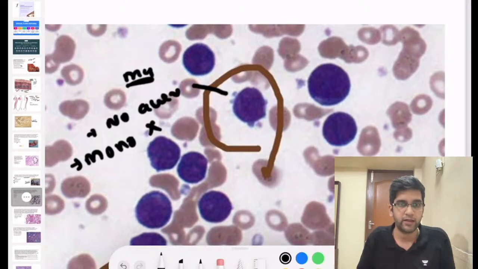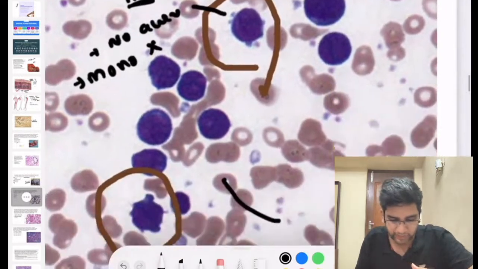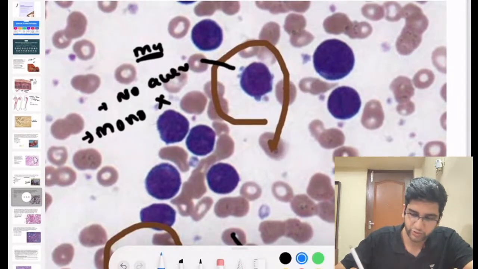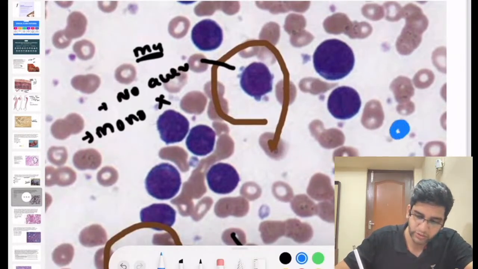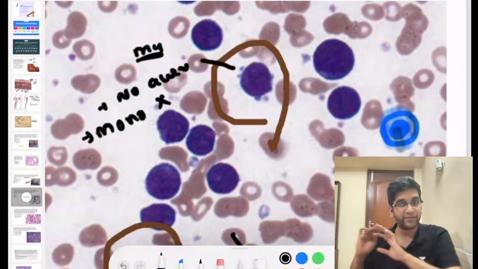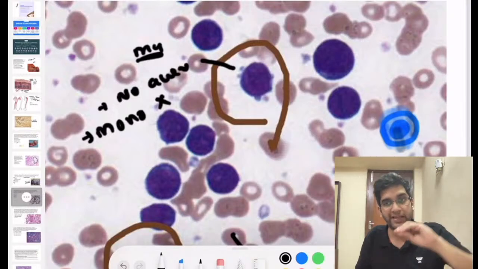Erythroblast should have a very bluish color cytoplasm and extremely round nuclei. Unfortunately, I'm not able to see the cytoplasm here at all. So if it's an erythroblast, it'll be perfectly round nuclei, and the cytoplasm will have a very faint blue color. If I had a faint blue cytoplasm and perfectly round nuclei, I'd call it an erythroblast. I don't have that, so it's not an erythroblast. Fine. Now the only option left for me is megakaryoblast.